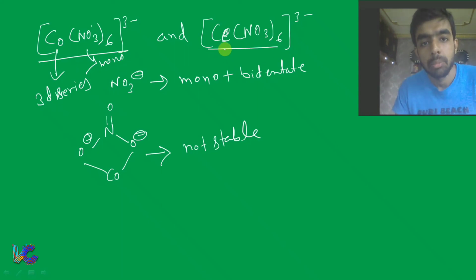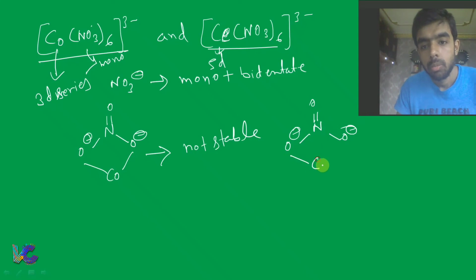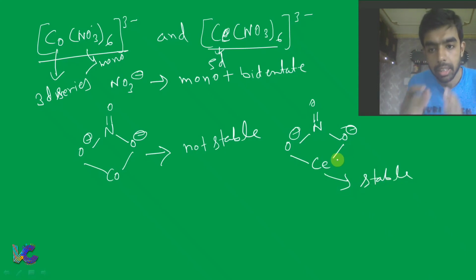But cerium, Ce, is a 5D element. Because it is a 5D element, this 4-membered chelate ring is stable. That means NO3 minus in this case can show bidentate character.